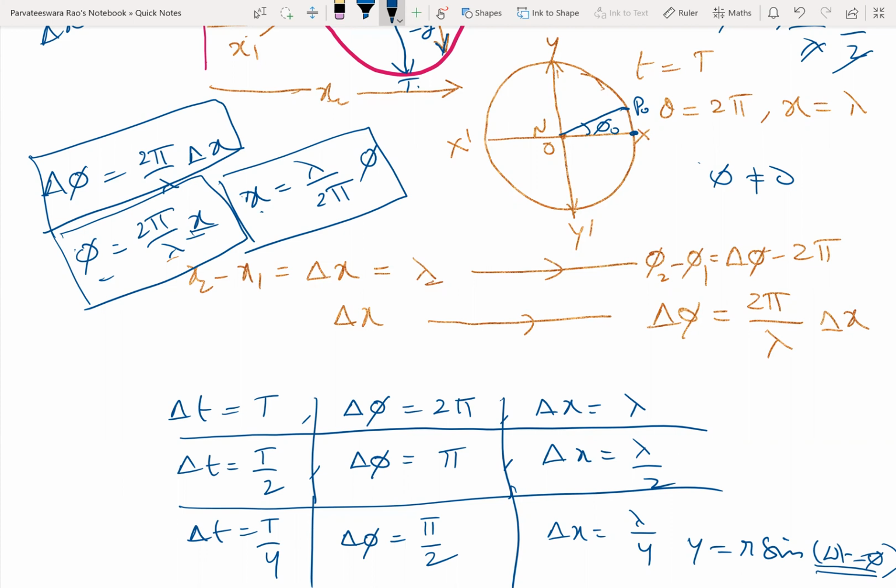If you still have any doubt, tomorrow in the first 5 minutes of the class itself, ask me. I'll again explain these terms, phase, phase difference and path difference. Okay?